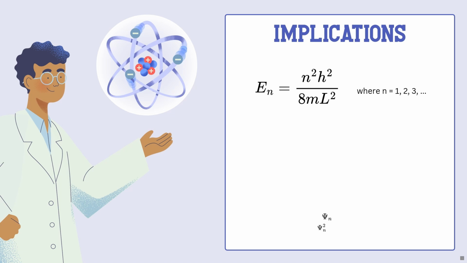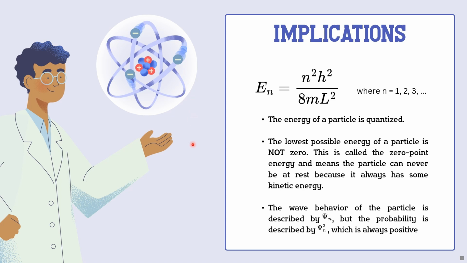Several important conclusions can be drawn from this model. As we've said before, the kinetic energy of the particle is quantized. Second, the lowest possible energy of the particle is not actually 0, but is equal to the left-hand side of this equation. This is called the zero-point energy and means that the particle can never be at rest because it will always have kinetic energy. This is also consistent with the Heisenberg uncertainty principle, because if we had a particle with zero energy, we would know where it is in both space and time, but we all know that is not the case.